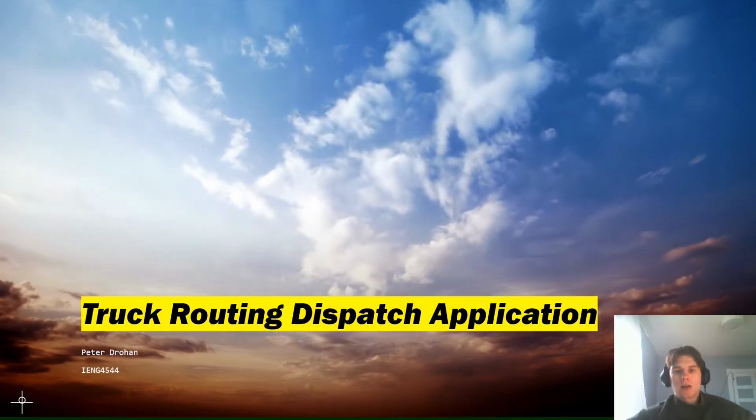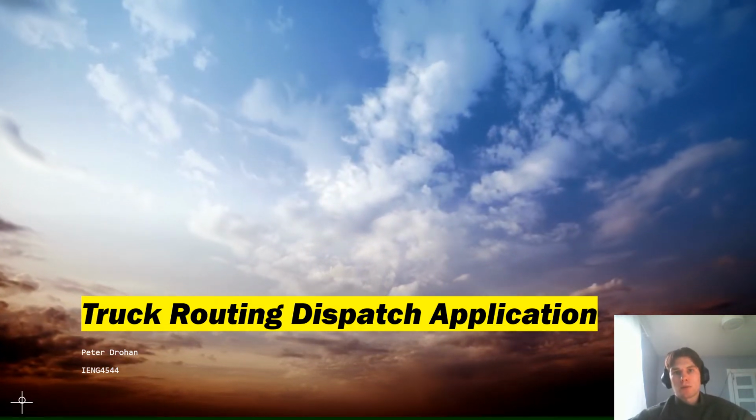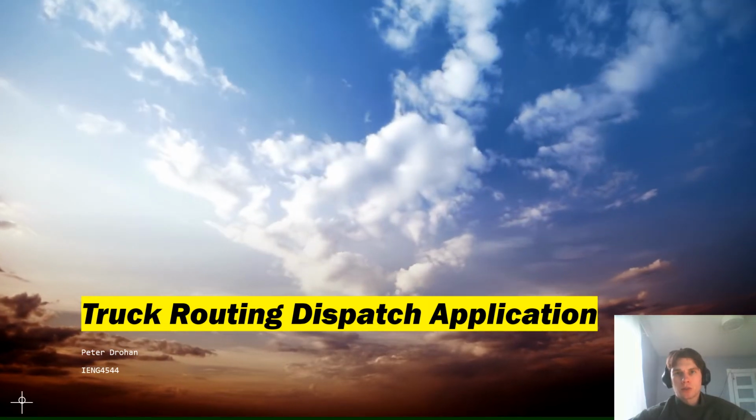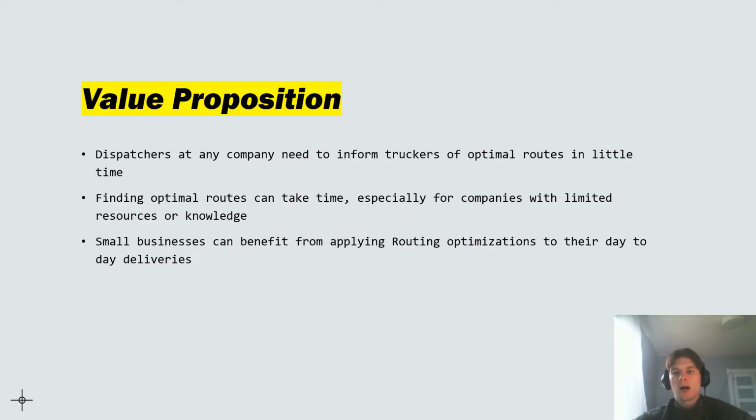This is a truck routing dispatch application designed to be used by small business owners to optimally route their trucks. What is the value behind designing something like this? Dispatchers of small businesses or even at a small company need to inform the truckers the optimal routes in little time. Finding optimal routes can take time, especially if your company has limited resources or knowledge.